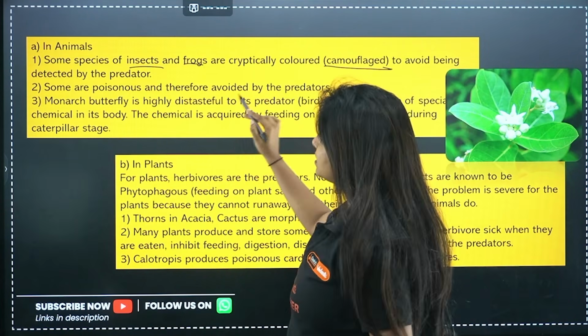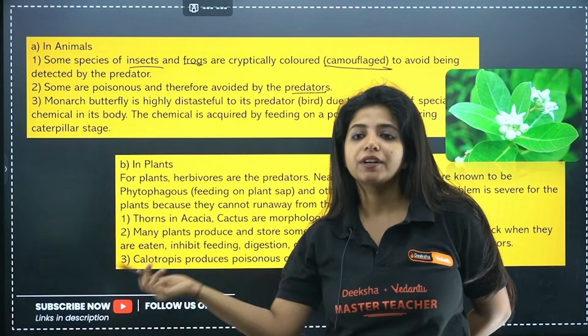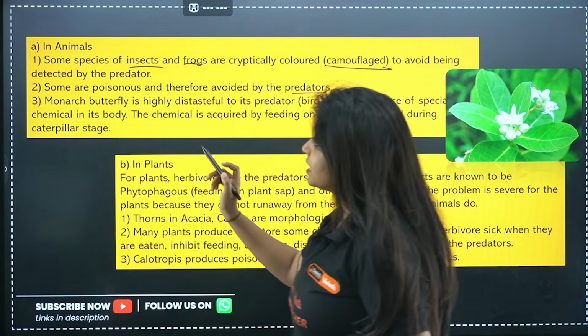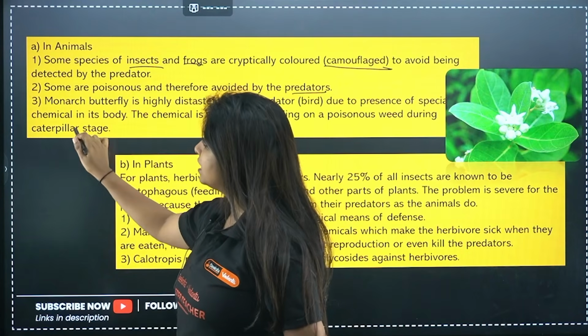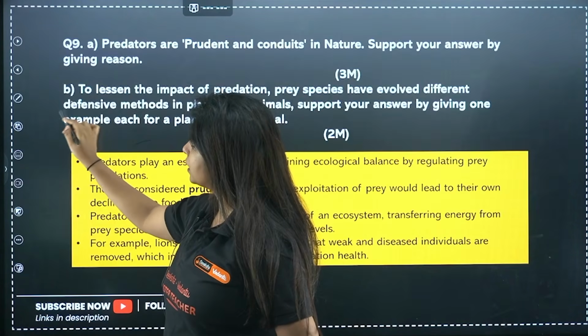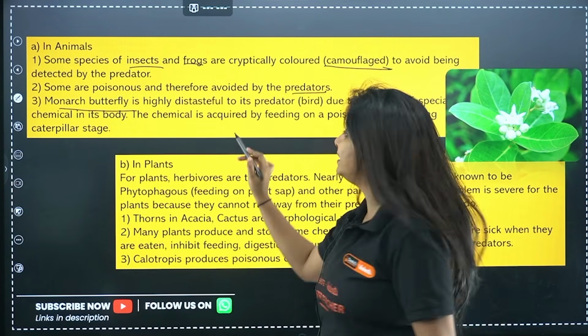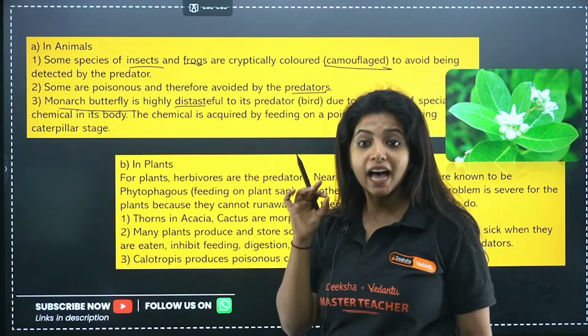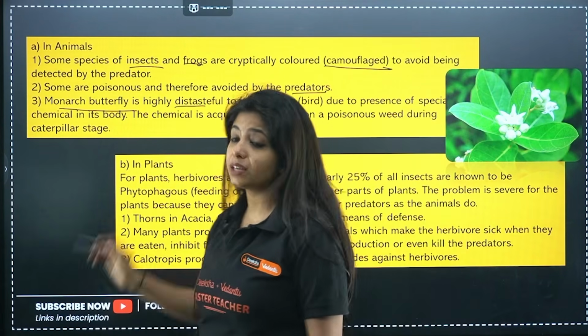Now, some are poisonous and therefore avoided by the predator. Some organisms are poisonous as well, which is why no predator will come and eat them. There is an example given in the book for the monarch butterfly, about which we discussed, right? So the monarch butterfly is highly distasteful to its predator due to the presence of some special chemicals in its body.